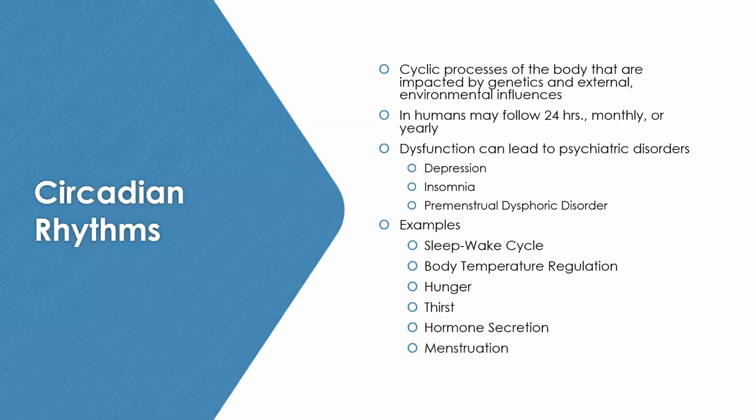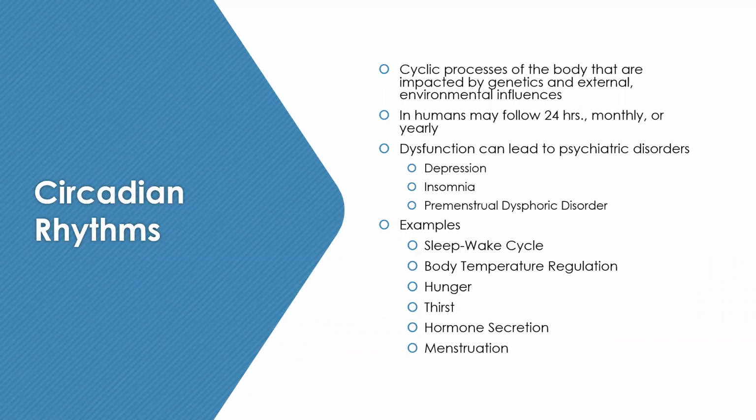Circadian rhythms are cyclic processes of the body that are impacted by both genetics and external environmental influences. In humans, it may follow a 24-hour period, a monthly period, or a yearly period. It can also follow other periods of time, however, those are not studied as commonly. Dysfunction can lead to psychiatric disorders such as depression, insomnia, and premenstrual dysphoric disorder.